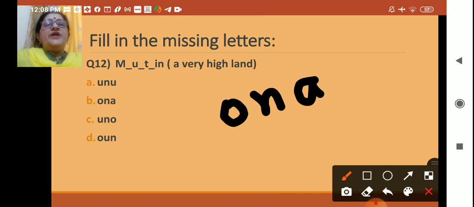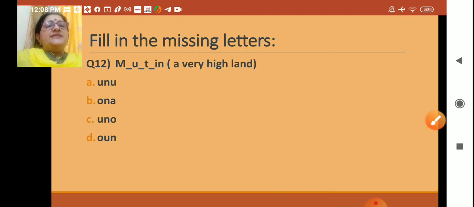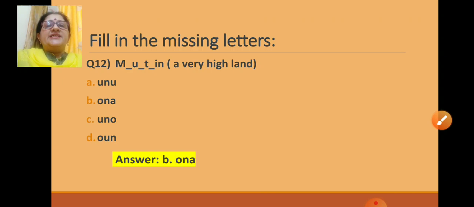MOUNTAIN. So where is that ONA? Here the option B is ONA. So the right answer is mountain. So let us see if it is correct or not. Yes, ONA. Mountain. Correct answer from this is ONA.